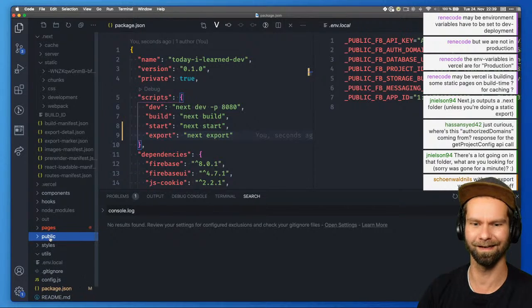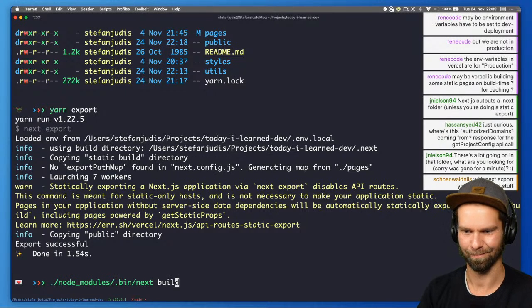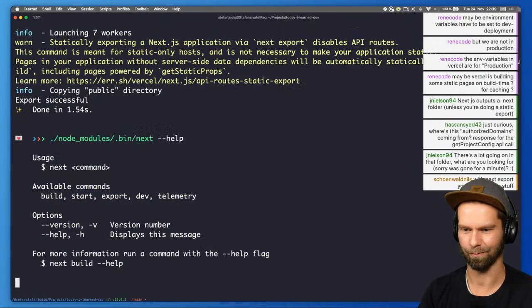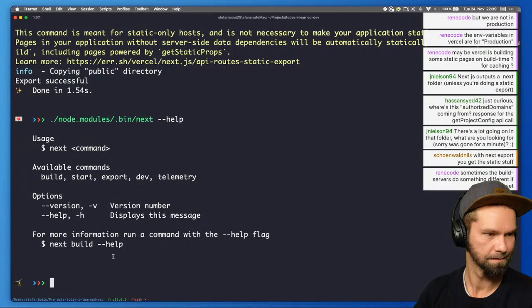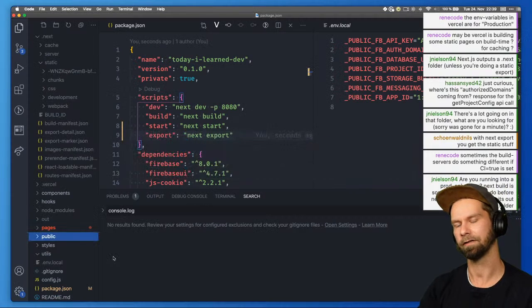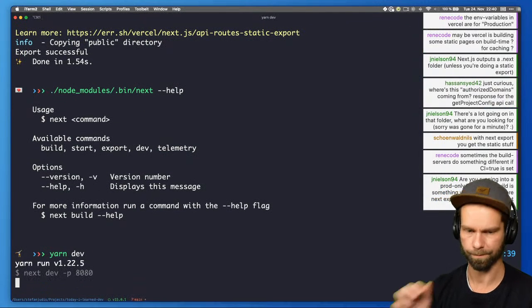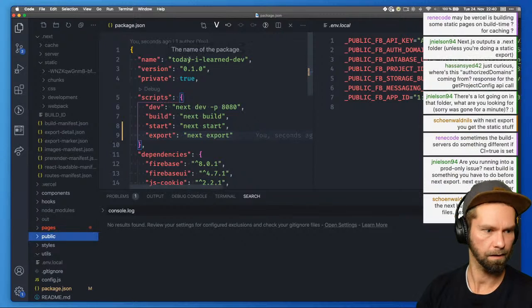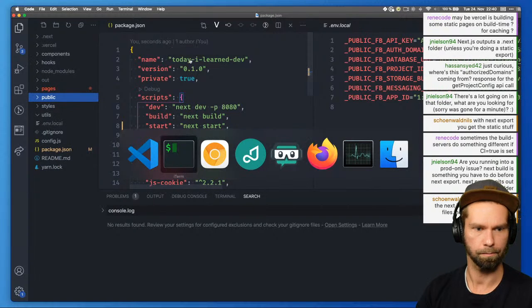Nothing. I think it's time for next build help. What do we have here? Build, start, export, dev, and telemetry. Yeah, so the current problem is as follows. So when we do locally, we do yarn dev here. Everything. Okay, so next build is more like bundling, okay.